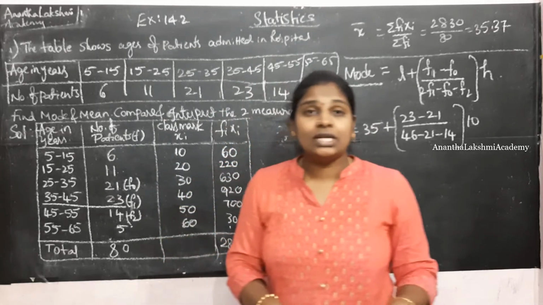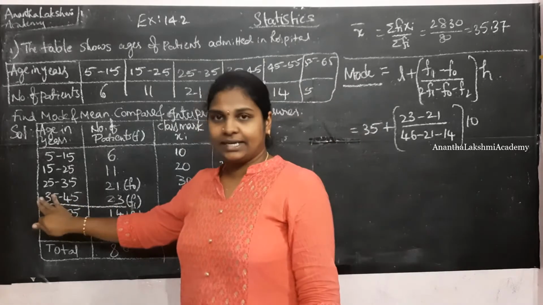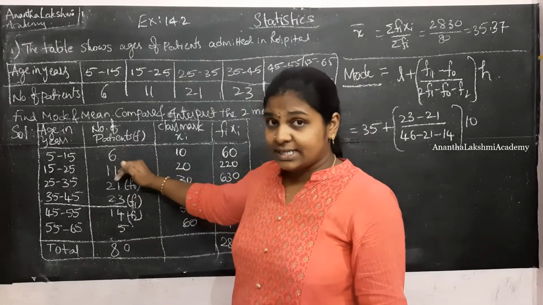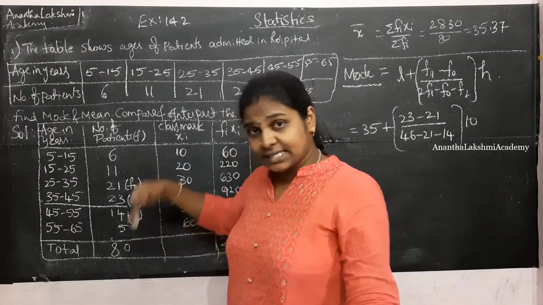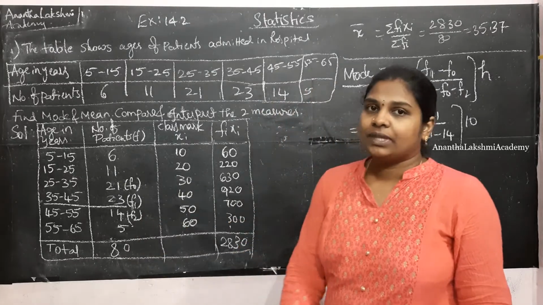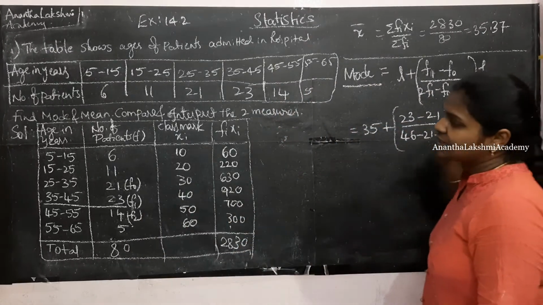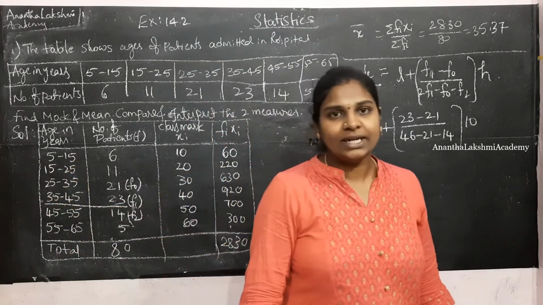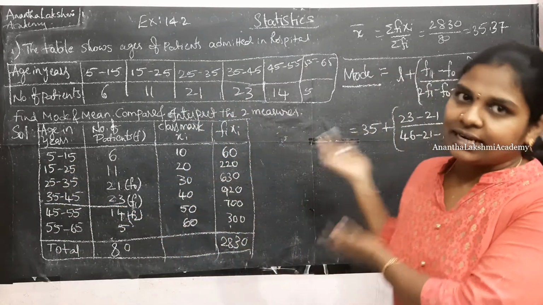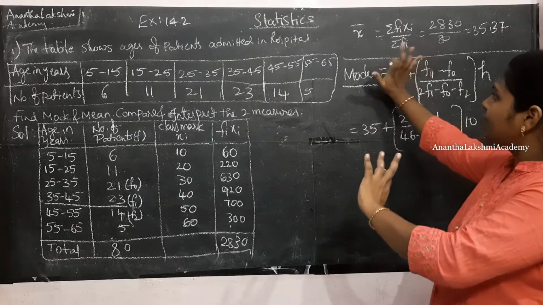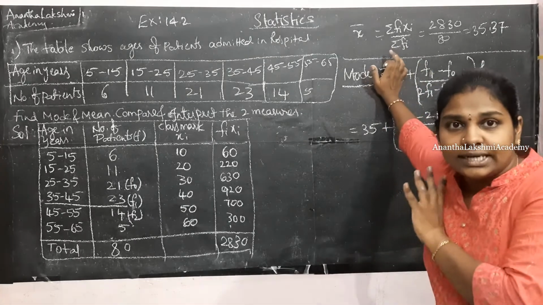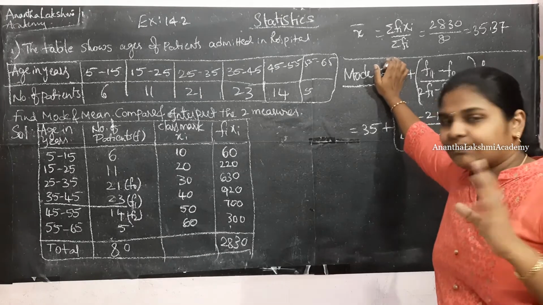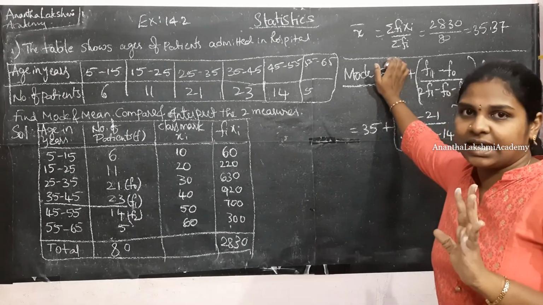In order to know its lower boundary, I have underlined the modal class. The frequency which is preceding is F0 and the frequency which is succeeding the modal class is F2. Now I have substituted all those values, and H is the size of the class interval, 15 minus 5, which is 10. Now the calculation part. If you understand which values need to be substituted, then you are done. If you are familiar with the calculations, then statistics is completely in your hands.